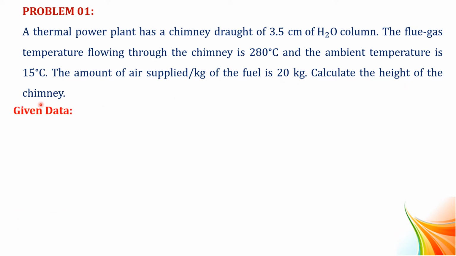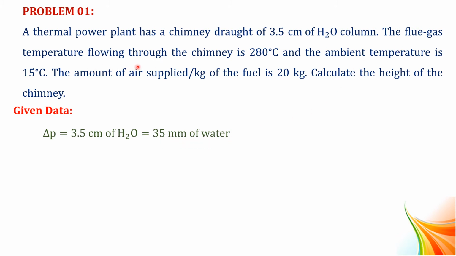Now we have to write the given data. A power plant has a chimney draught of 3.5 centimeter of water column. So del P, the draught, is equal to 3.5 centimeter of water. Converting to millimeter, which is 35 millimeter of water.